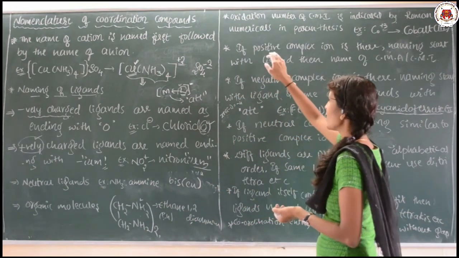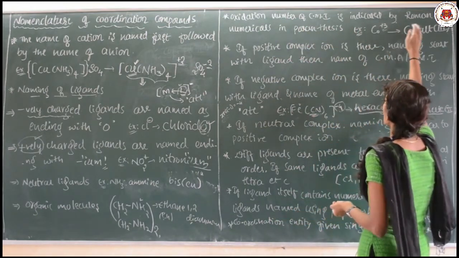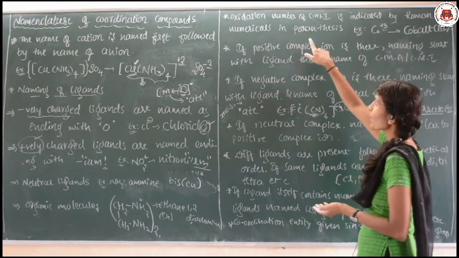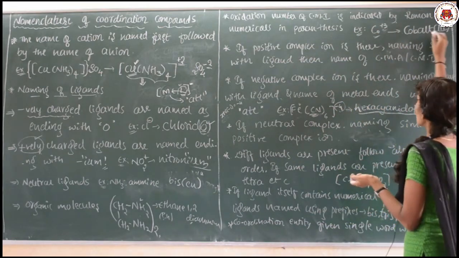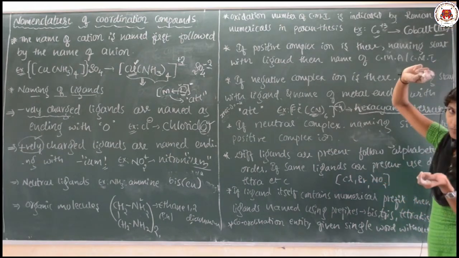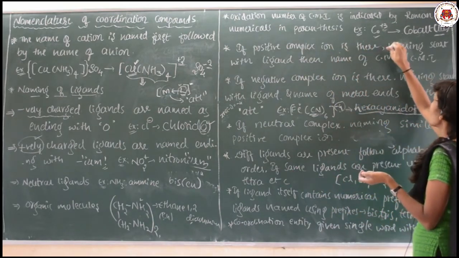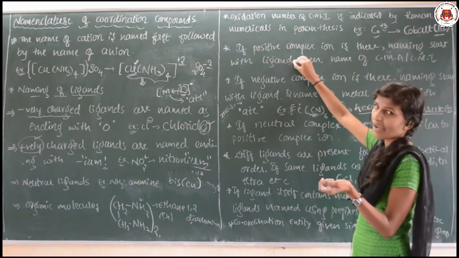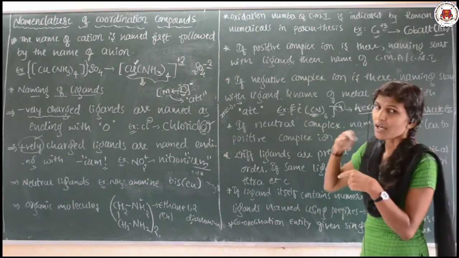Okay. The next rule is the oxidation number of the central metal atom or ion is indicated by the Roman numeral in parentheses. It means cobalt plus 3, its oxidation number is written in Roman numerals. And if a positive complex ion is there, naming starts with the ligand, then follows the central metal atom or ion.